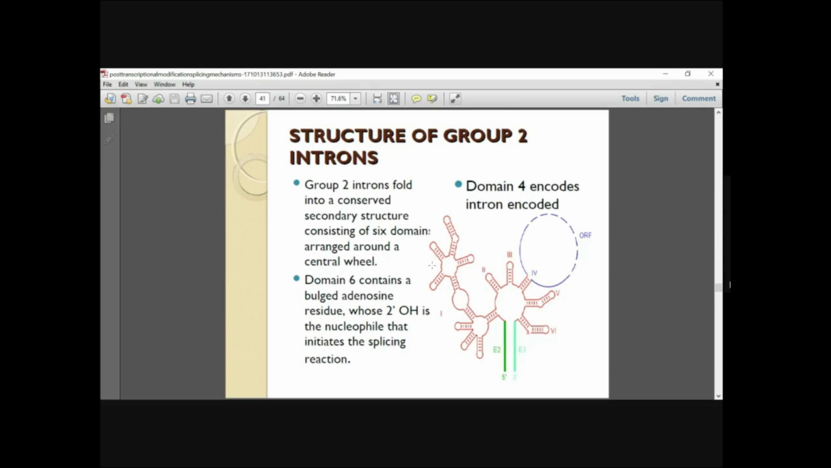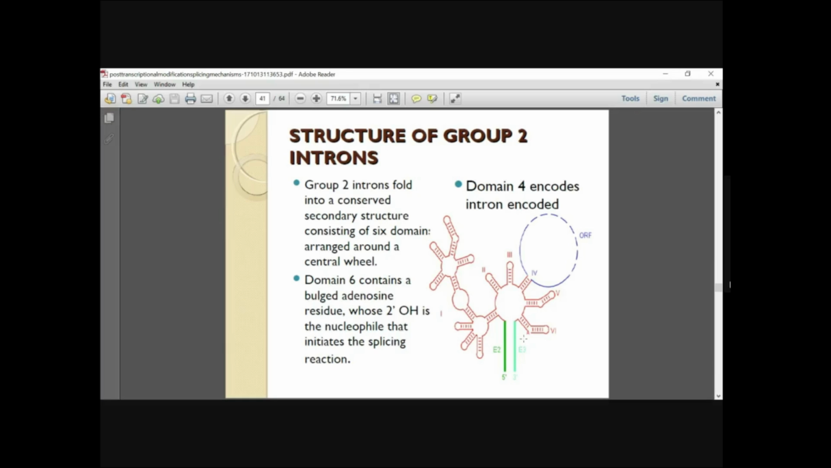The structure of group 2 introns: group 2 introns fold into a conserved secondary structure. It usually consists of 6 domains arranged around a central wheel. So here you have domain 1, domain 2, 3, 4, 5, 6. This is how group 2 introns are mainly located. And domain 6, this is the domain 6, contains a bulged adenosine residue, whose 2'-OH group is the nucleophile that initiates the splicing reaction.